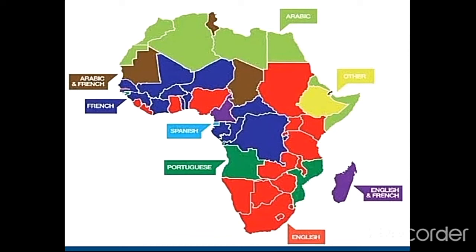The countries in purple speak French and English. You can also see that there's a small part of the map in light blue. The country speaks Spanish. So these are the different countries in Africa and the languages spoken in the countries.